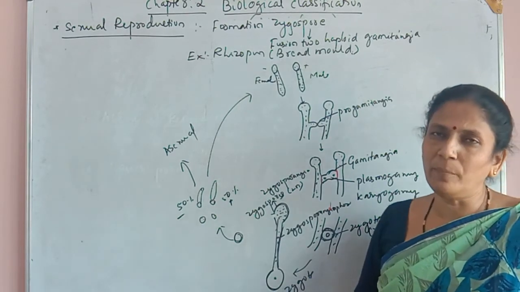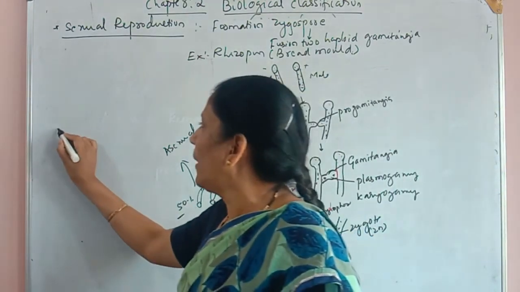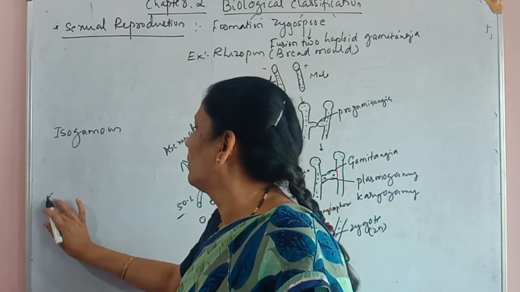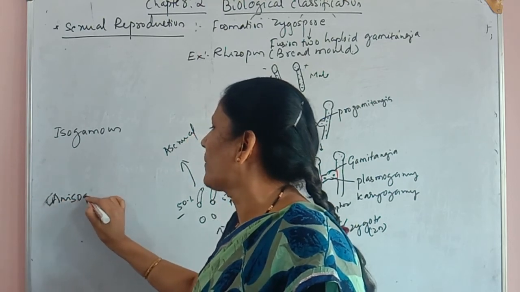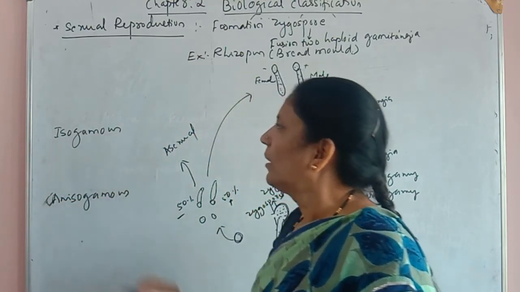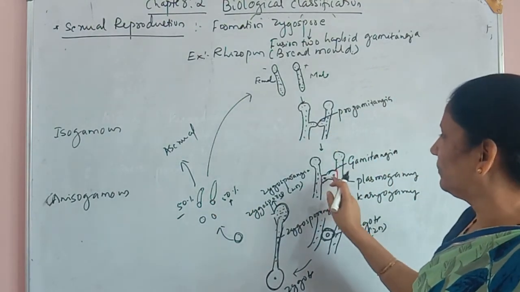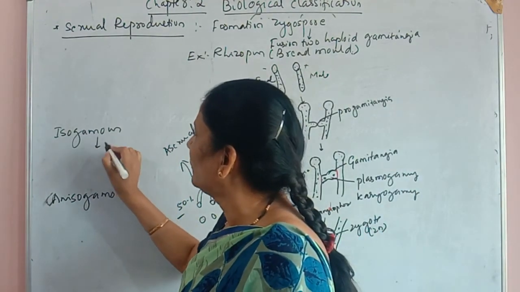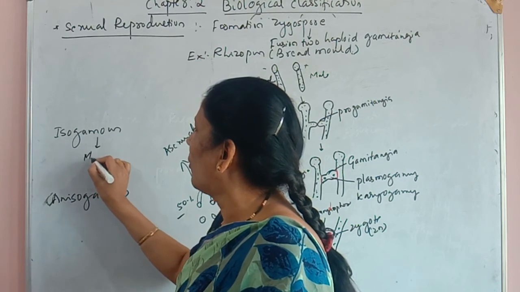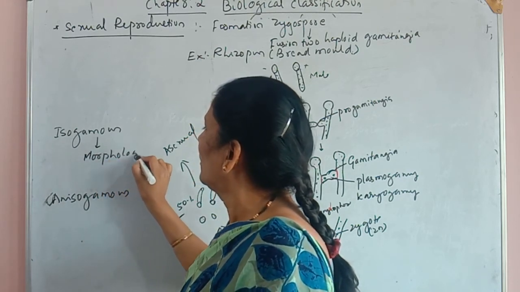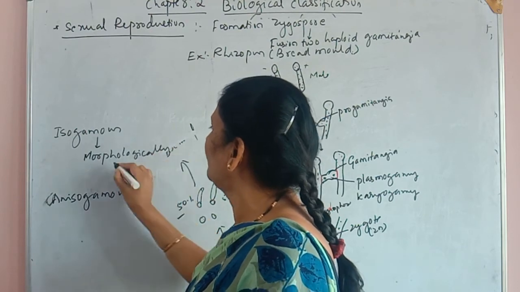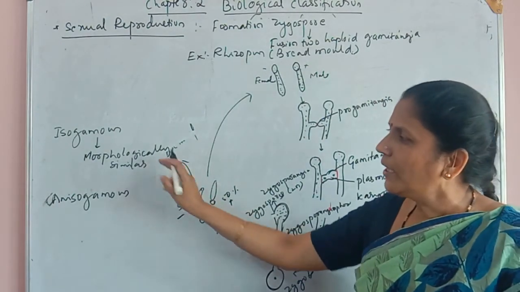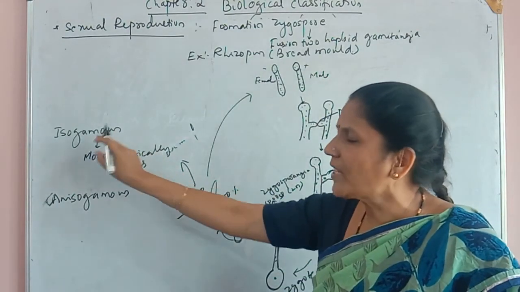This zygospore formation may be of types: isogamous, anisogamous or oogamous. When two morphologically similar gametangia fuse and form the zygospore, it is called isogamous.